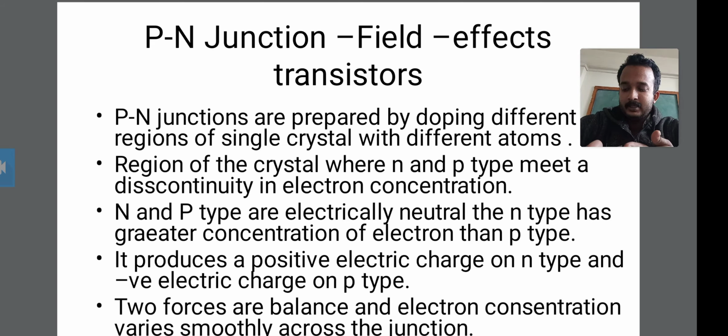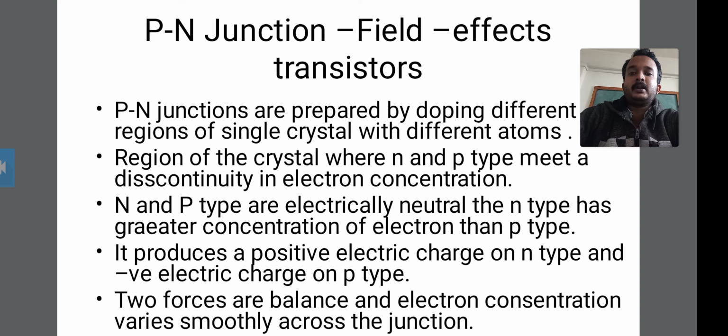Okay, then next is the p-n junction field effect transistor. Therefore the introduction of the p-n junction field effect transistor. The p-n junctions are prepared by doping different regions. Doping means it enhances the regions. It is a single crystal with different atoms.